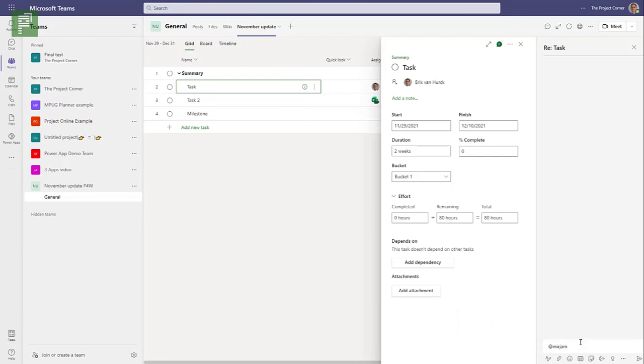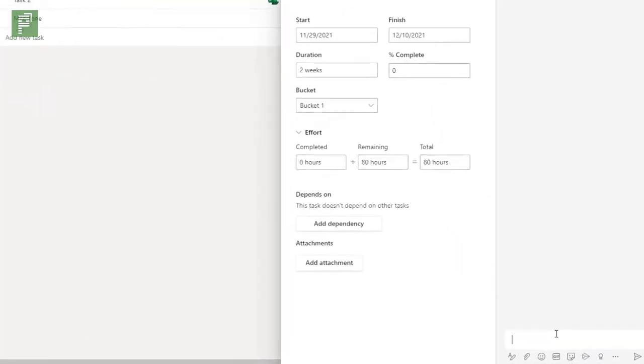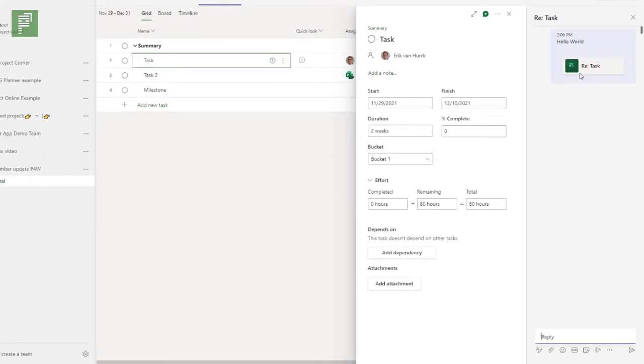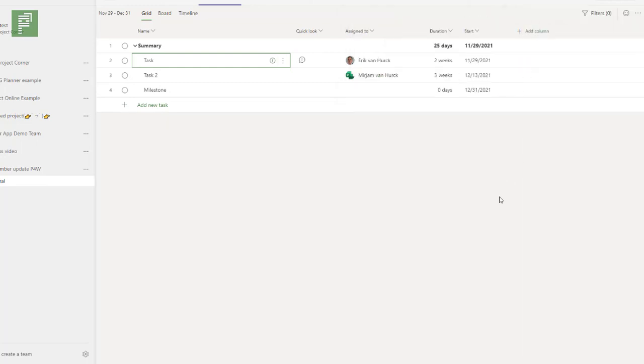Well, Miriam will only be found if Miriam is actually a part of the group. But the app mentions does work for everyone that is part of the November Update project group. So let's click on Hello World, and a new task conversation has started.